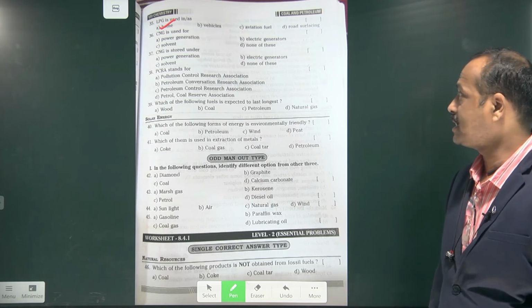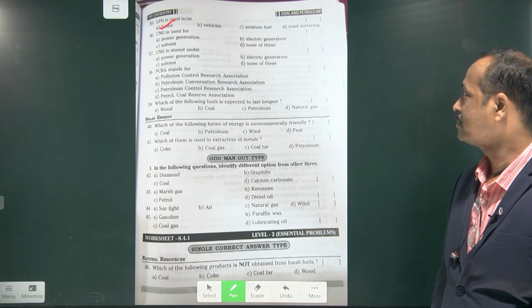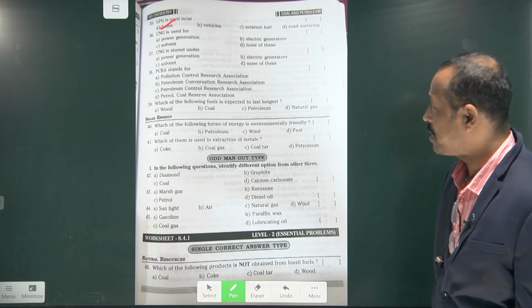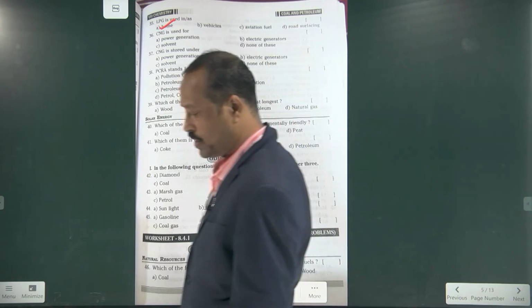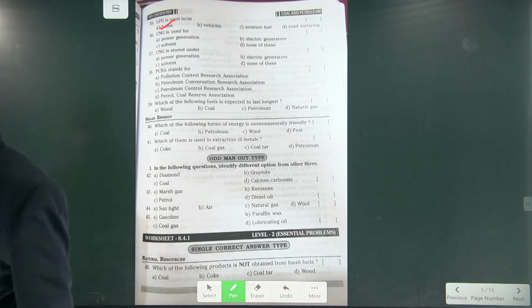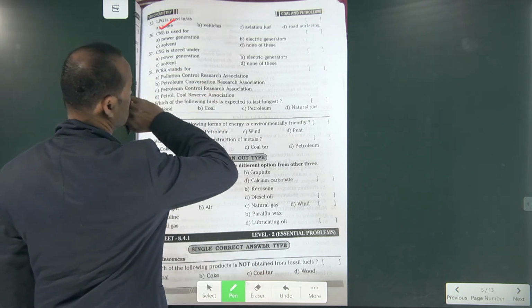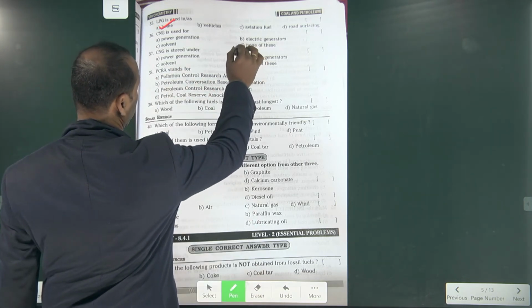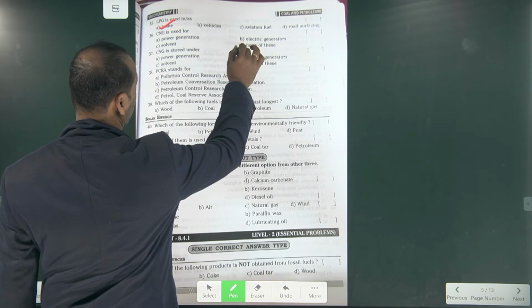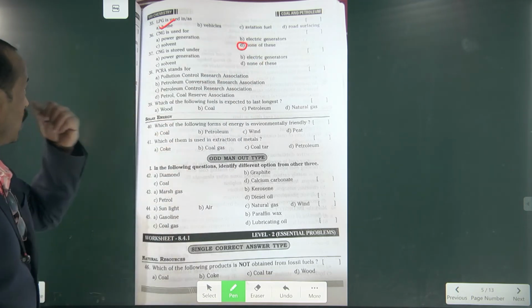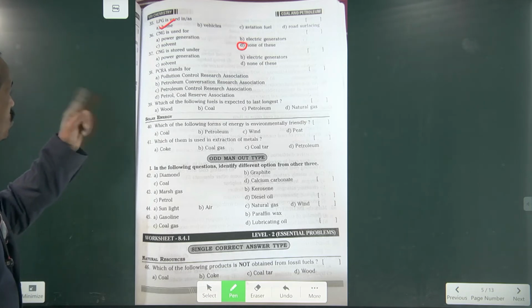Next, CNG is used for. Compressed natural gas is used for, actually, mostly as a fuel. Here it is given as none of this, but in some places they are also using it for power generation.